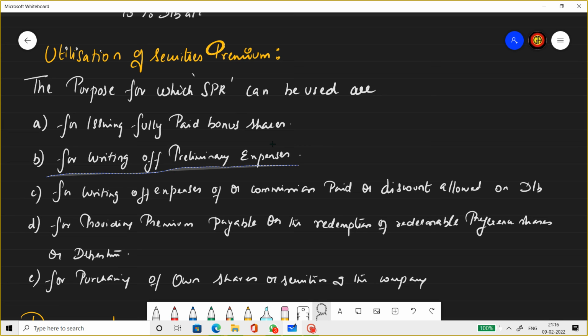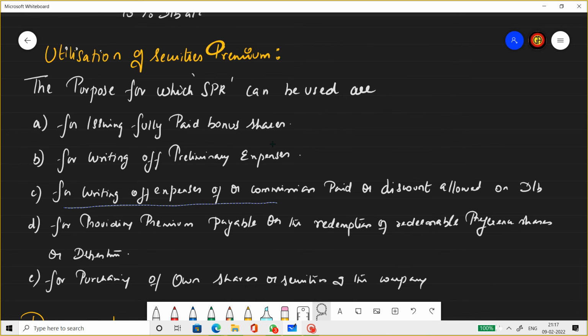Then for writing off establishment expenses or preliminary expenses. As we all know, a business cannot come up all of a sudden on one fine day. So it will take time and money to set up a business. So all that establishment cost incurred at the time of setting up of the business can be written off from the SPR fund account.